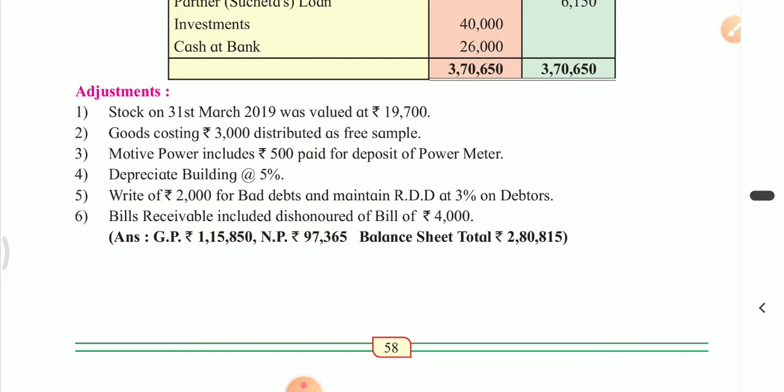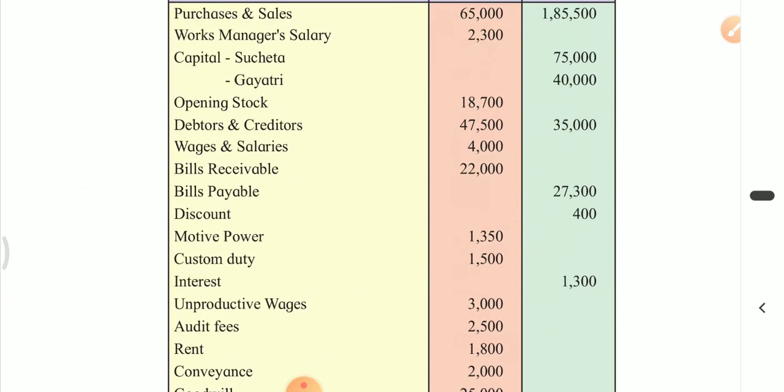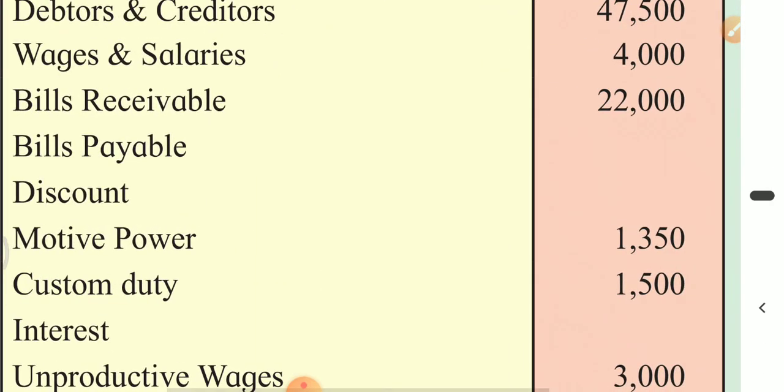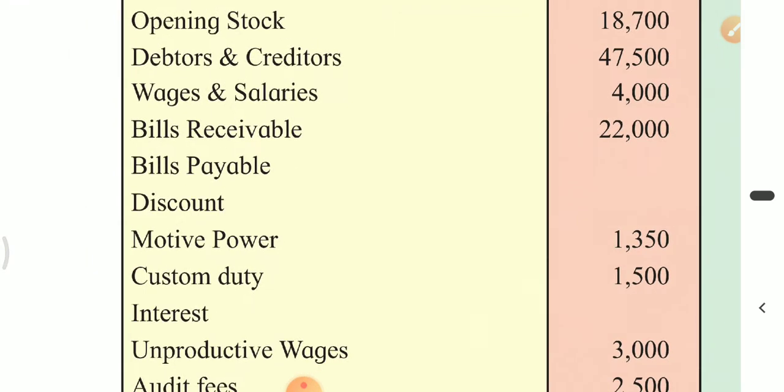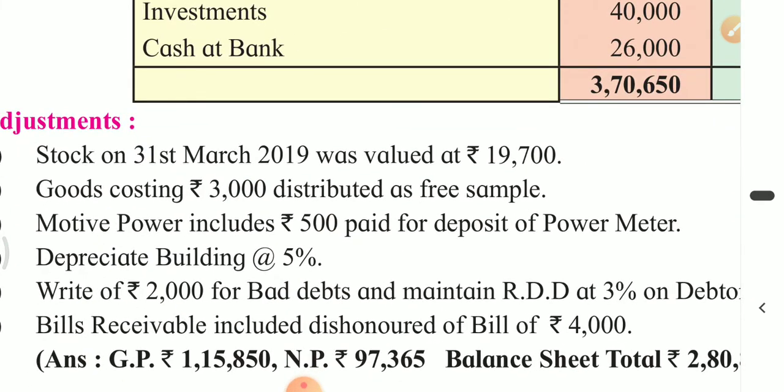Motive power includes rupees 500 paid for deposit of power meter. So look at the item motive power which is in the trial balance. What is the amount of it? It is 1350. Out of 1350, as per the adjustment, 500 are for the deposit of power meter.